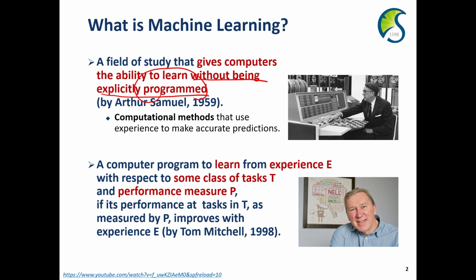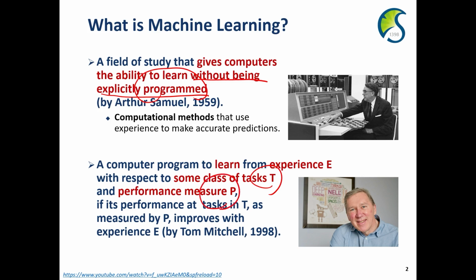After that, Professor Tom Mitchell at CMU further defined machine learning with three main concepts: experience, task, and performance measure. So we first define the task T, and machine learning is a computer program that learns from the data to improve the performance measure.